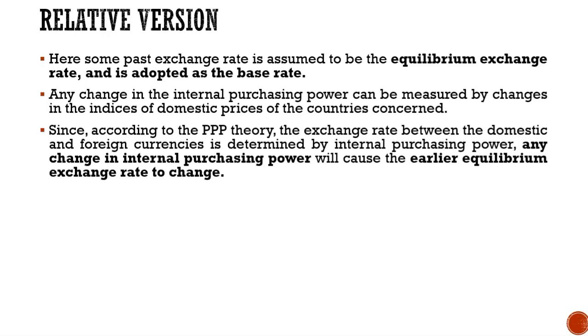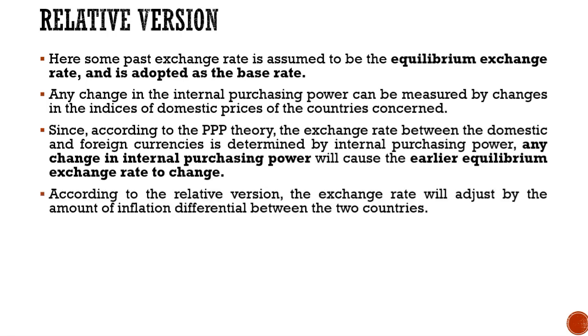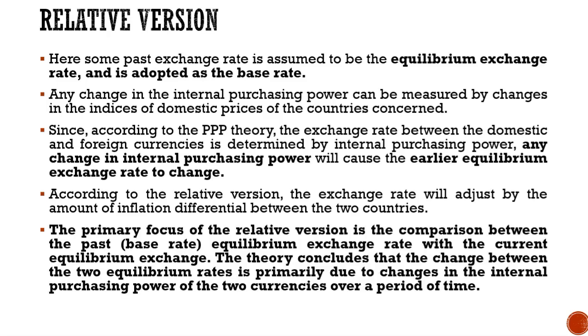Since according to the PPP theory, the exchange rate between the domestic and foreign currency is determined by the internal purchasing power, any change in internal purchasing power will cause the earlier equilibrium exchange rate to change. According to the relative version, the exchange rate will adjust by the amount of inflation differential between the two countries.